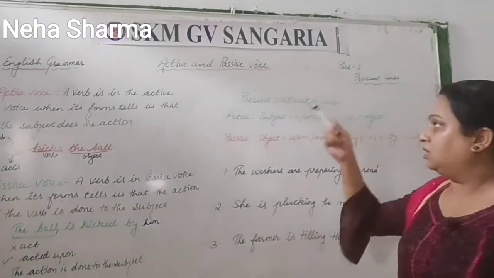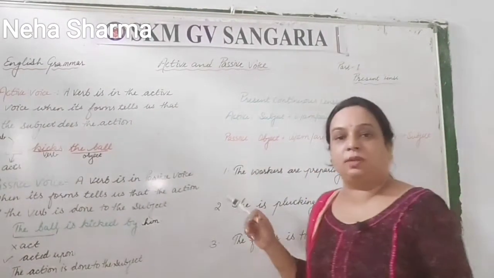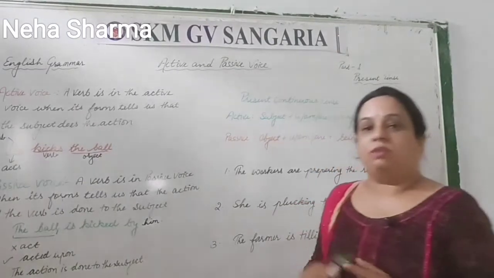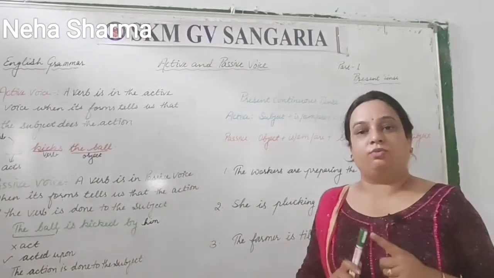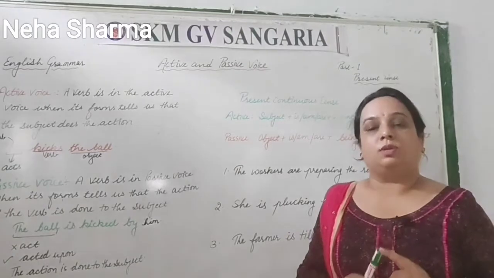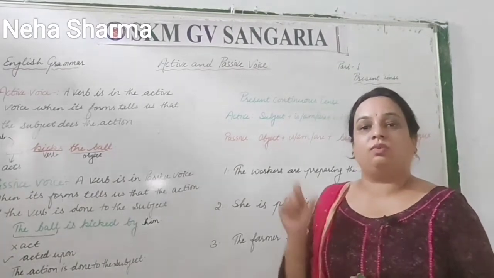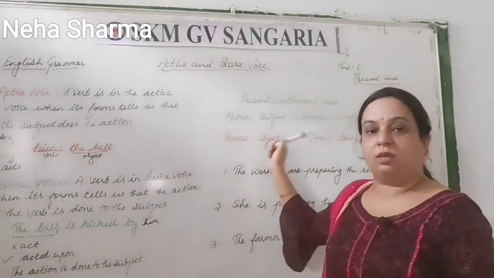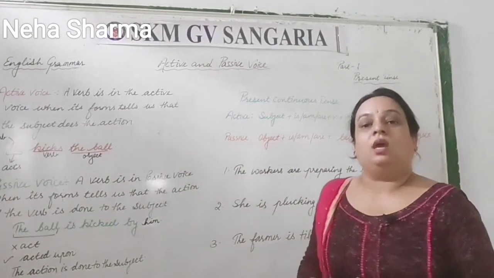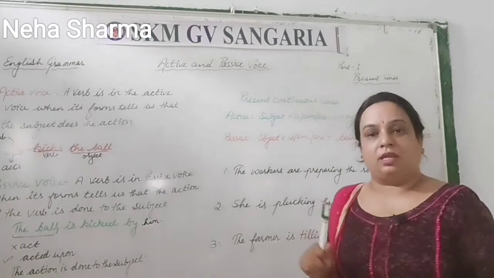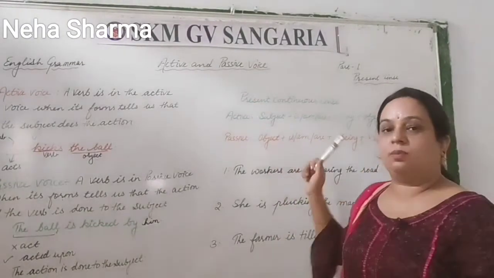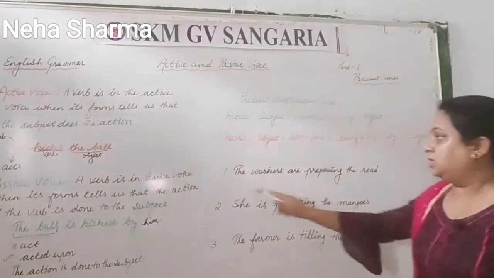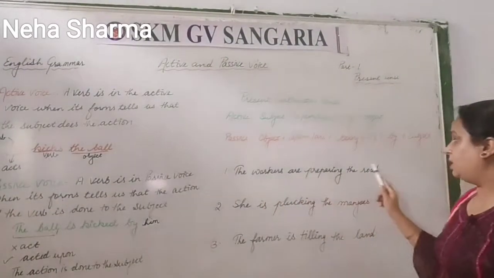So once again I want to tell you, the helping verb which is given to you, that you have to apply. In the simple present tense, the helping verb is not given there. So what we have to keep in mind is, when verb first or verb first plus s or es is given, there we have to use is-am-are. But here the helping verbs are given, so we will not put any other helping verb from our side. Is-am-are is given, so we will use that is-am-are only.